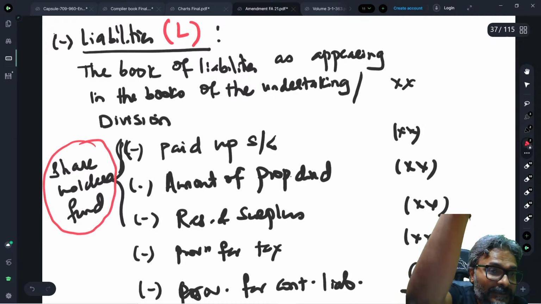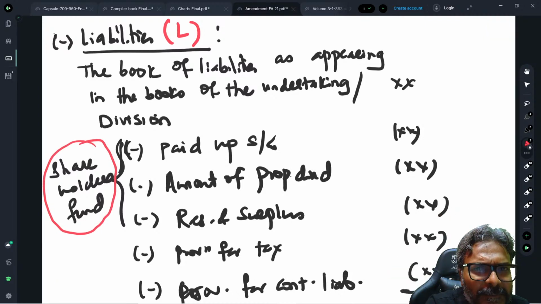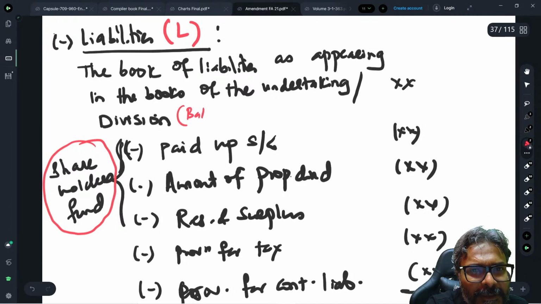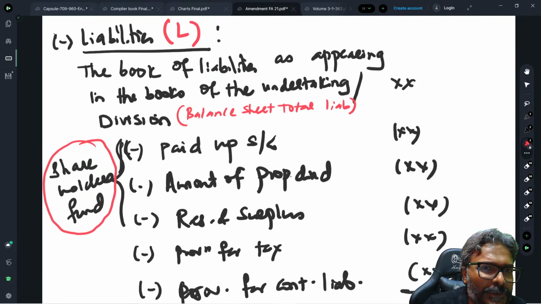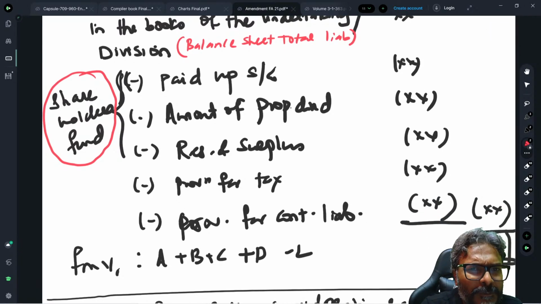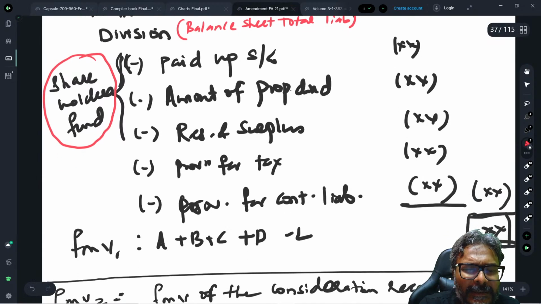Whatever is the total liability, take the total balance sheet. In this case, simply put, students, take up the balance sheet value. Take up the balance sheet total liability. And from this balance sheet total liability, you will reduce the paid up share capital, means simply put the shareholder fund. Thereafter, you will also reduce the provision for taxes and the provision for contingent liability. So these two, provision for taxes and provision for contingent liability, also will be reduced, and thereby you will get what, students? You will get the L.